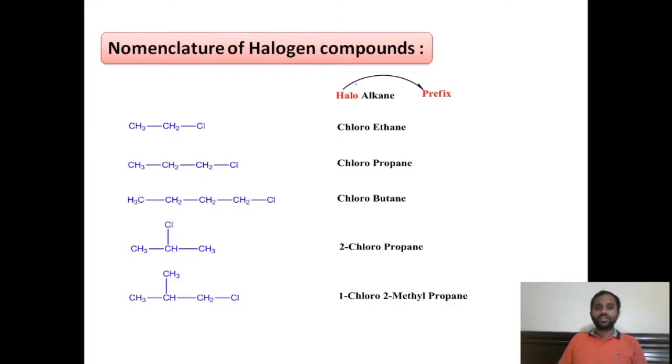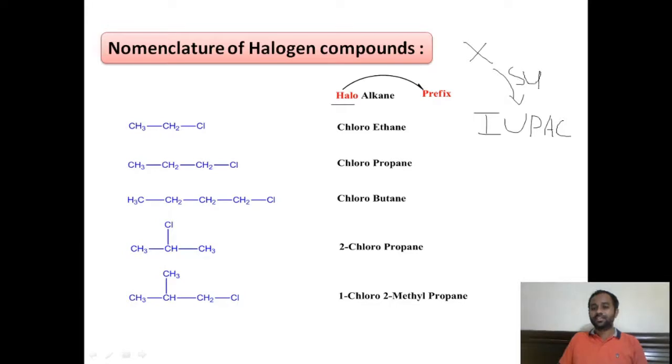Here our functional group is a halogen functional group, that is any halide group: chloro, fluoro, bromo, iodo. These halogen functional groups are treated as a substituent and written in the prefix according to the IUPAC nomenclature. According to the IUPAC nomenclature, we write the name of these halogen compounds by treating this halo group as the substituent. Here this X is treated as the substituent.